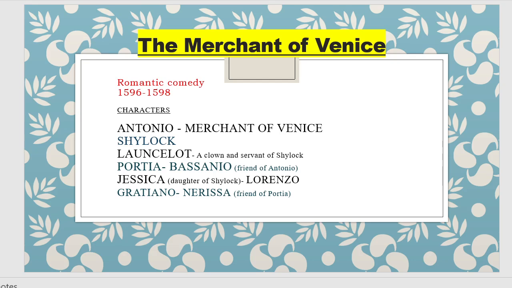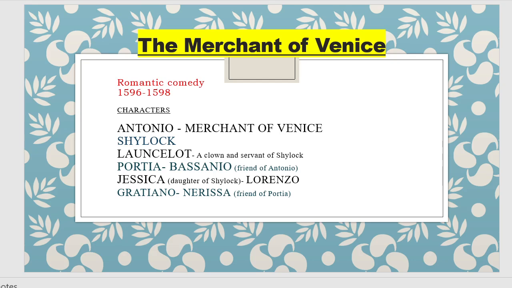Important characters are Antonio, who is the merchant of Venice in the play, Shylock, a Jewish money lender, Lancelot, a clown and servant of Shylock, and in the play, we have three important couples or pairs. I have listed one against the other so that you can easily remember them.